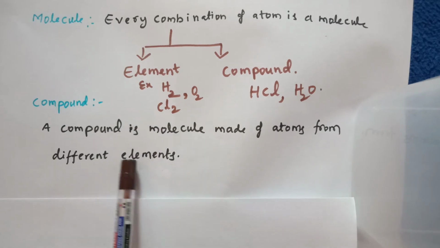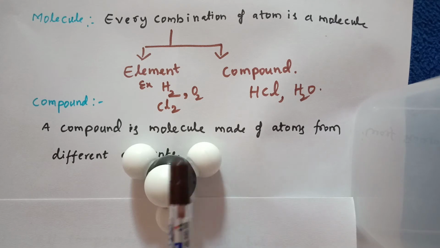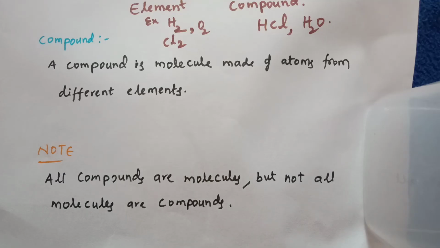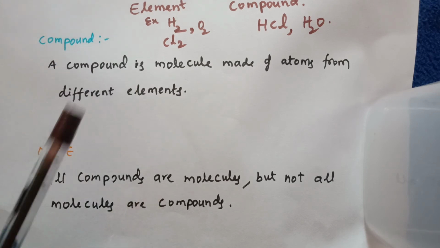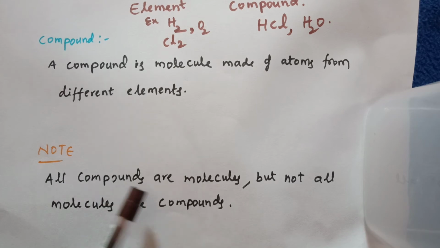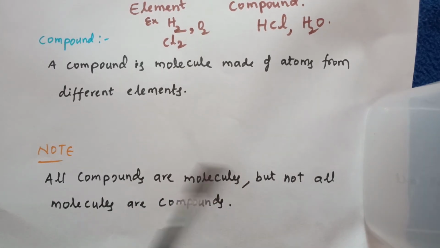So this is a compound because it is a combination of atoms of two different elements, carbon element and hydrogen element. Based on the definition of compound and molecule, we can make a note that all compounds are molecules, but not all molecules are compounds.